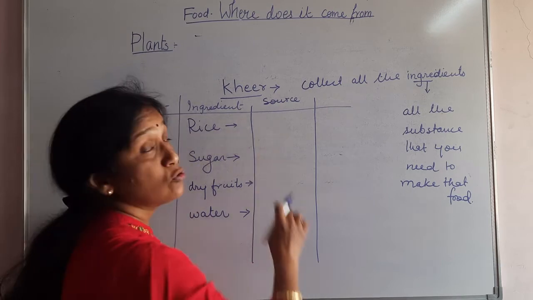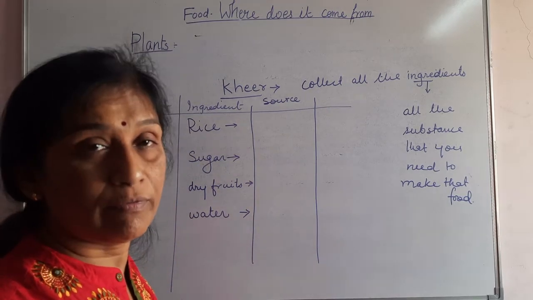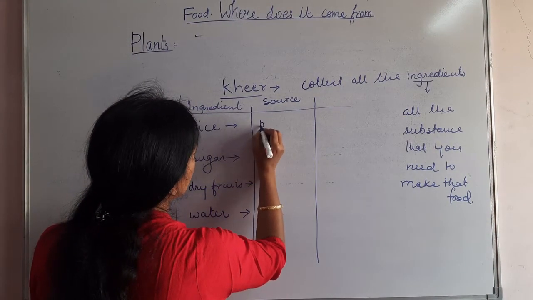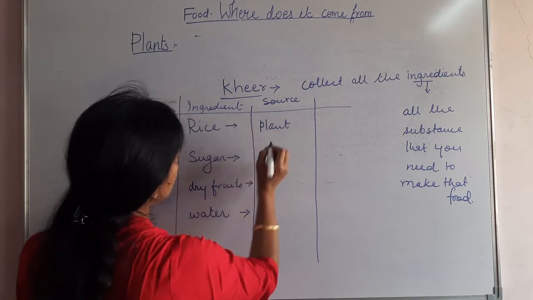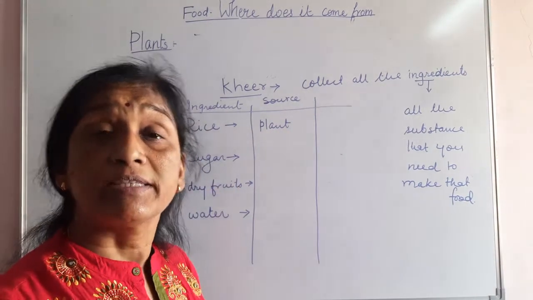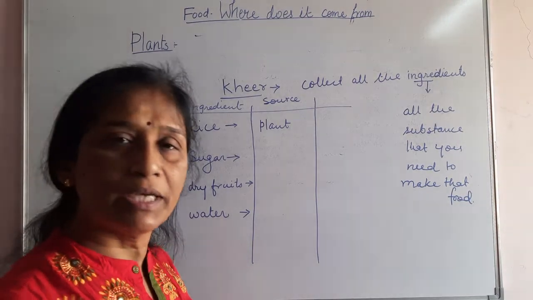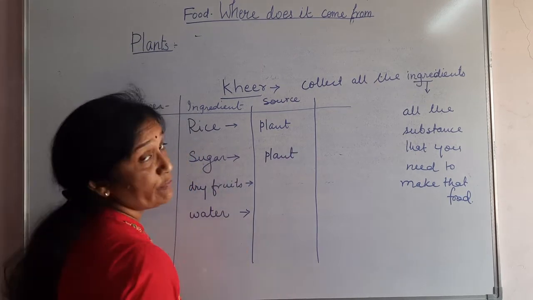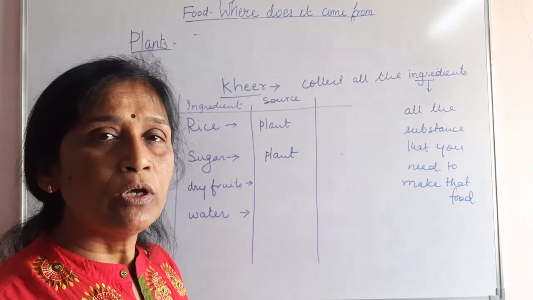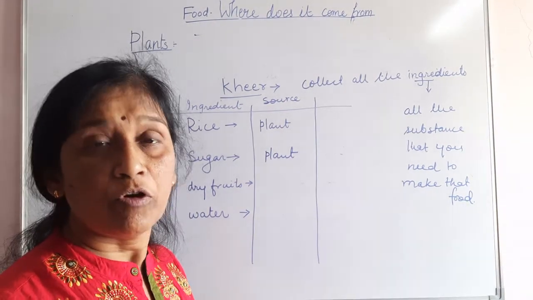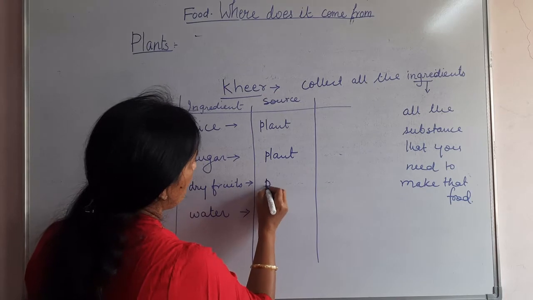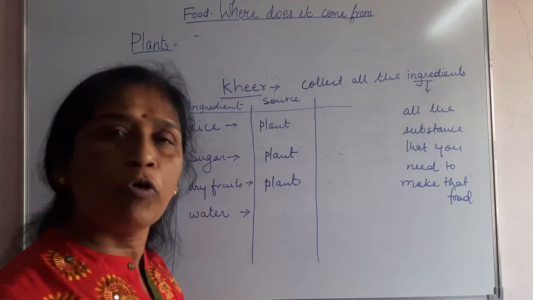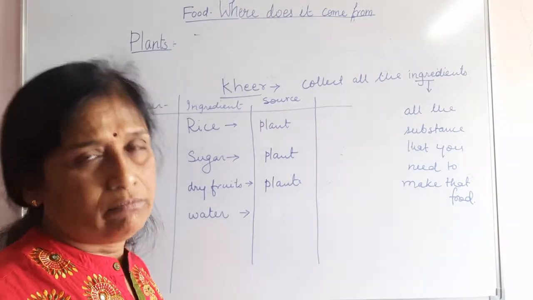Now I'll see what is the source of each, whether it came from a plant. Is it a plant product or an animal product? Rice you get from a plant, so it's a plant product. Source is plant. How is sugar made? Sugar is made from the sugar cane plant, so again it's a plant. Then next is dry fruits. All dry fruits, whether almond, kaju, kishmish or pistachios, are all plant products. Then water is from water bodies, underground water, tap water.